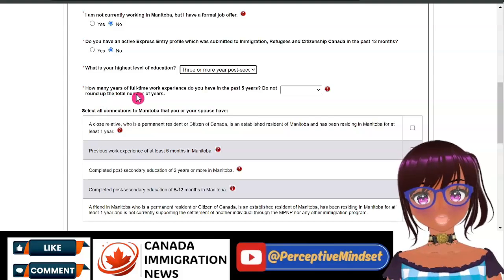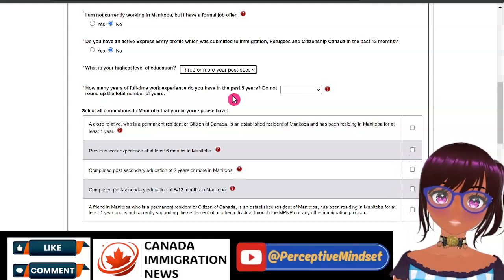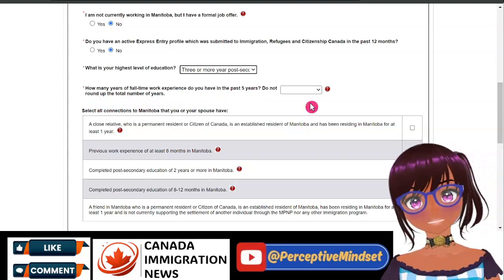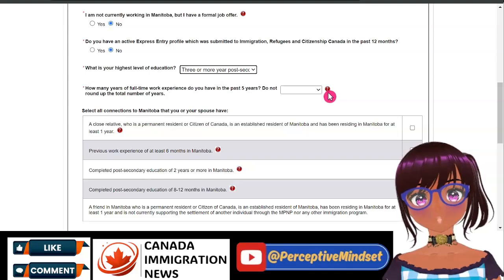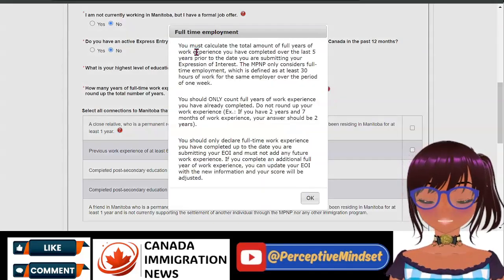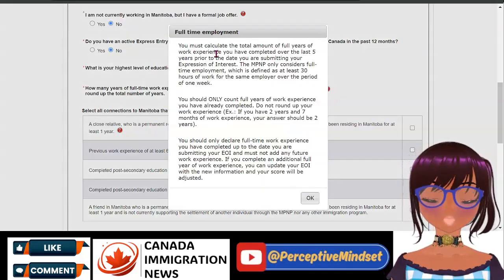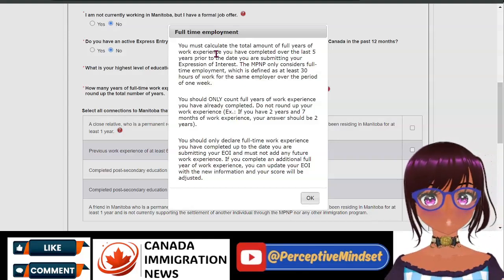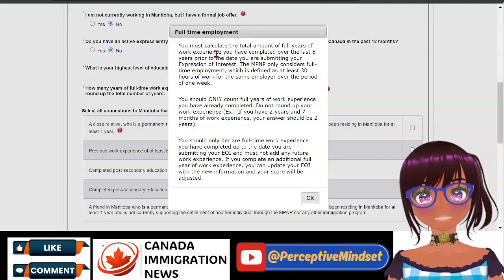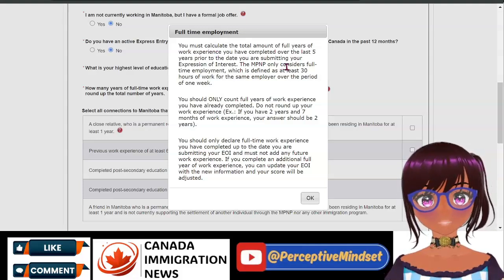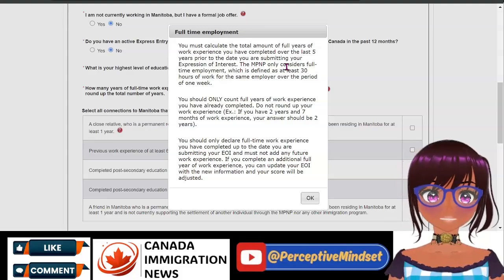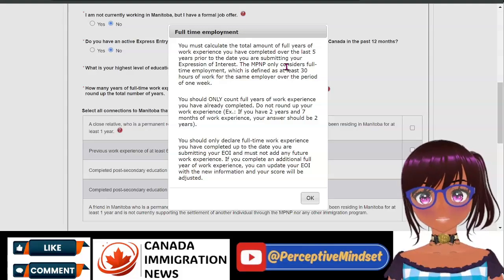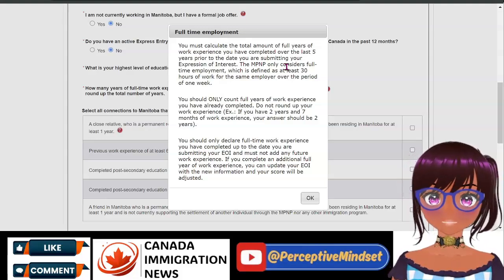How many years of full-time work experience do you have in the past 5 years? Do not round up the total number of years. Make sure to expand by going to the question mark and read through. It says that you must calculate the total amount of full years of work experience you have completed over the last 5 years prior to the date you are submitting. So if you are submitting your EOI on July 8th, 2024,